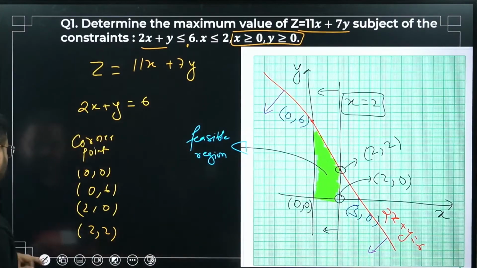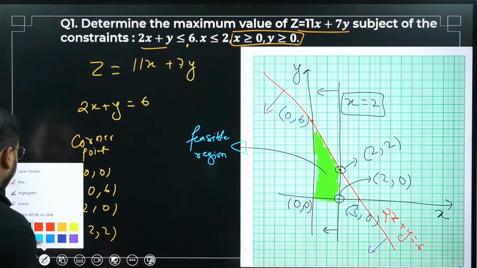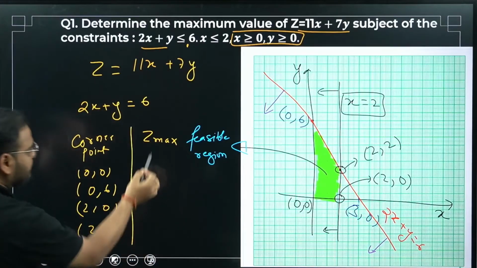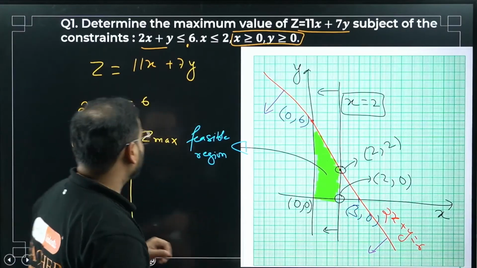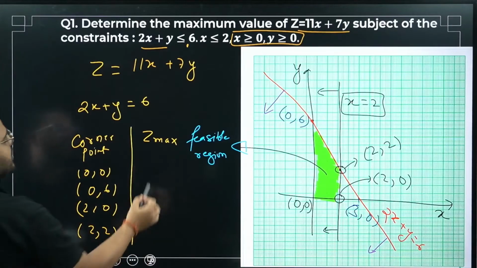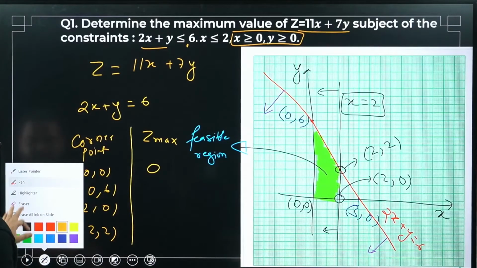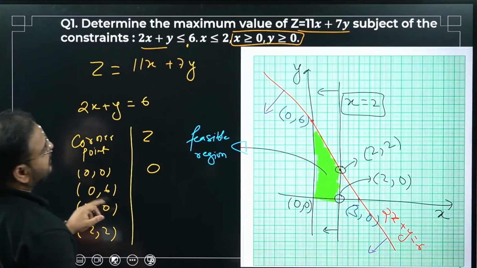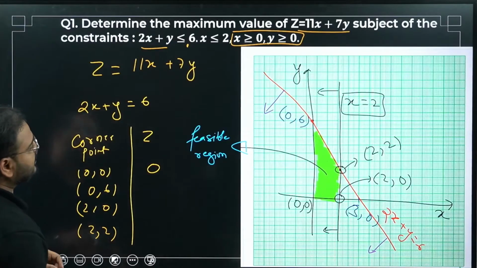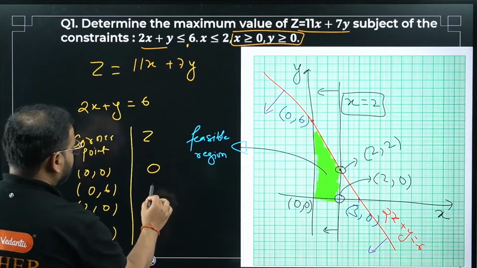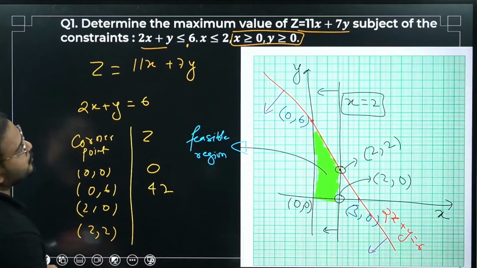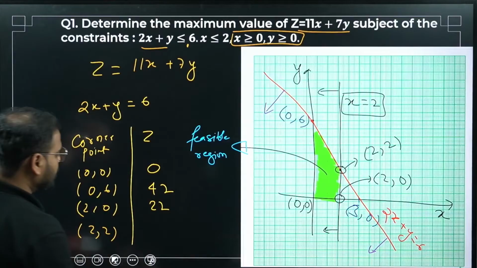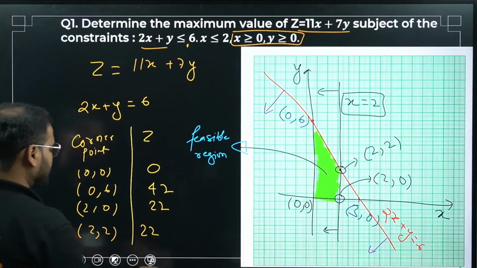Those are your coordinate points. Let's check for the z max value now. Basically, I'm going to check for the objective function's highest value. At 0, 0, z is simply 0. At 0, 6, putting 11 times 0 and 7 times 6 gives 42. At 2, 0, 22 plus 0, so 22. At 2, 2, 22 plus 14.